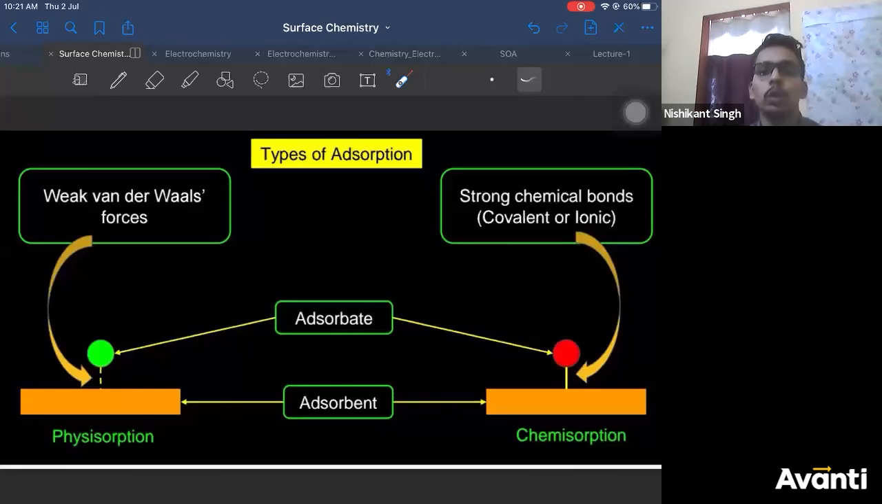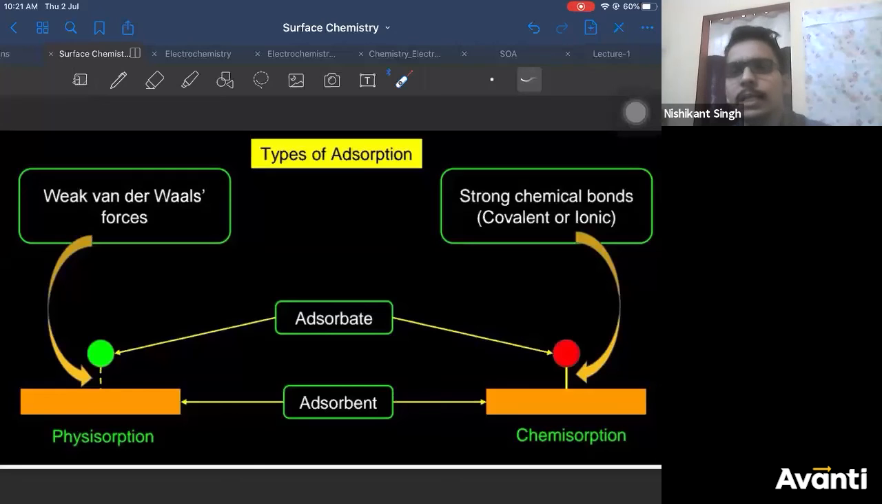So in chemisorption, we have strong chemical or ionic bonds between adsorbate and adsorbent. In physisorption, between adsorbate and adsorbent, you have weak van der Waals force. Right? I hope that is clear.